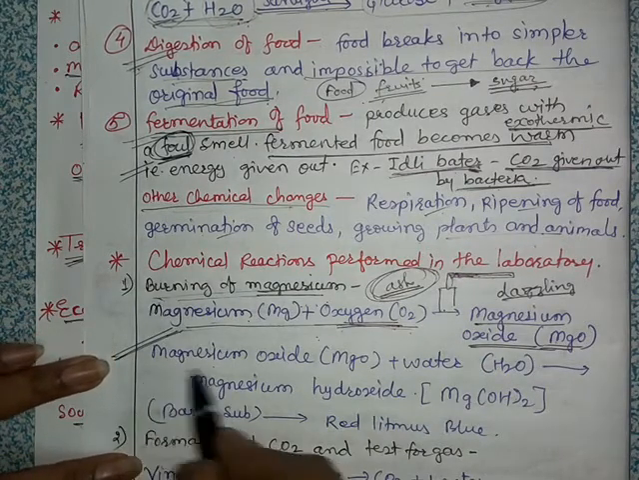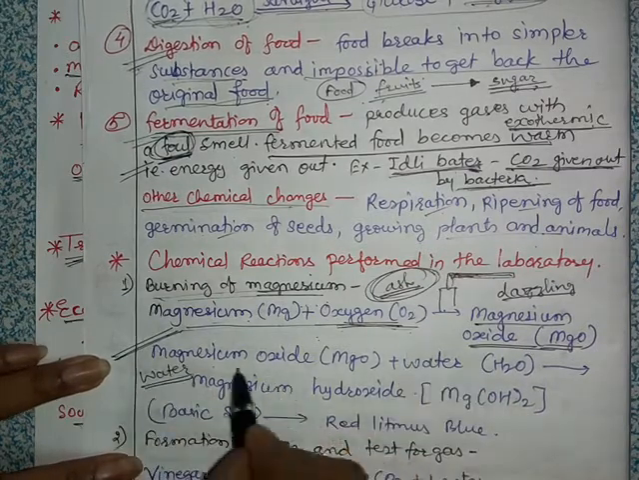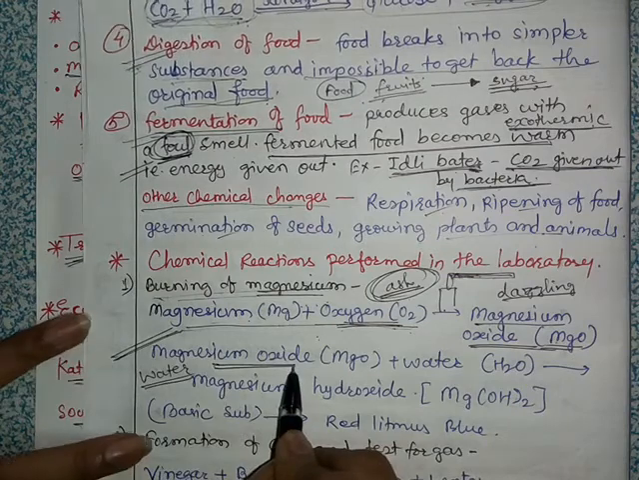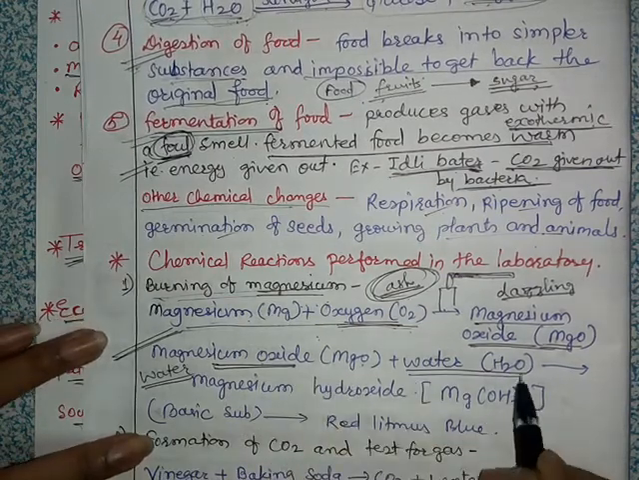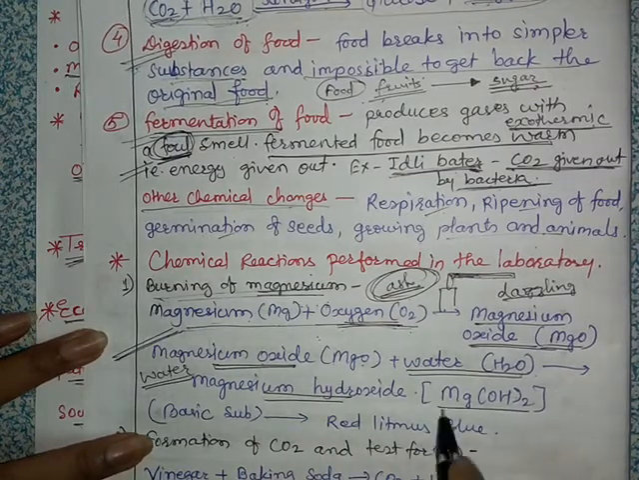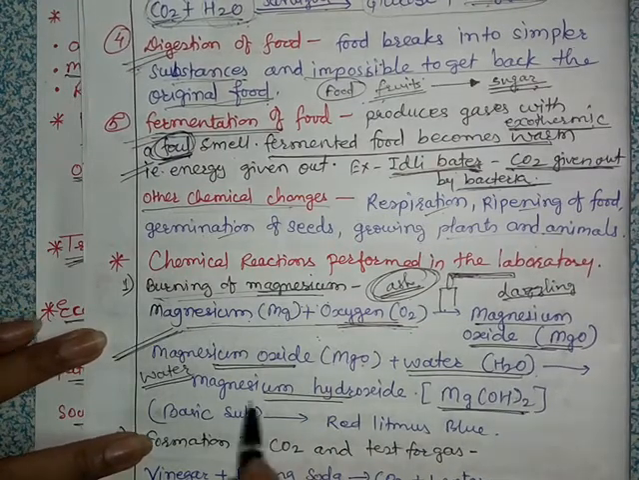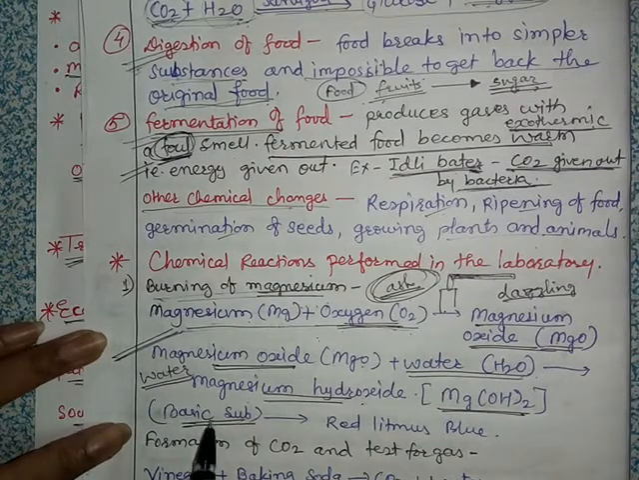Then again, if this ash is mixed or dissolved in water, if this ash, meaning magnesium oxide, MgO, is dissolved in water, that is H2O, it gives magnesium hydroxide, Mg(OH)2. It gives magnesium hydroxide, and magnesium hydroxide is a basic substance.